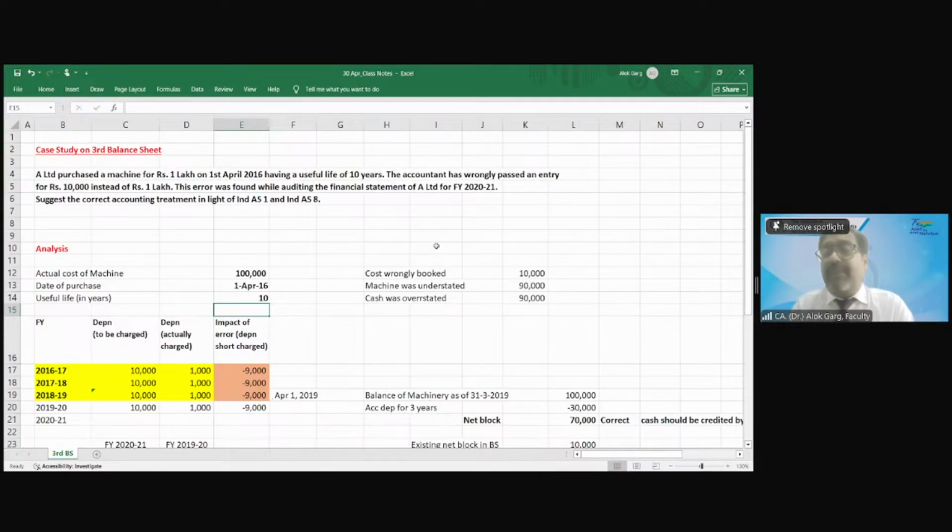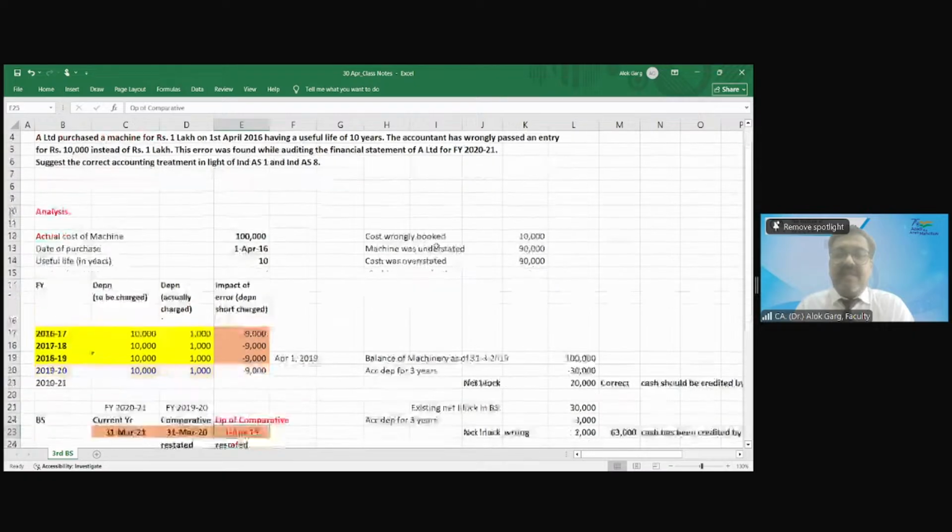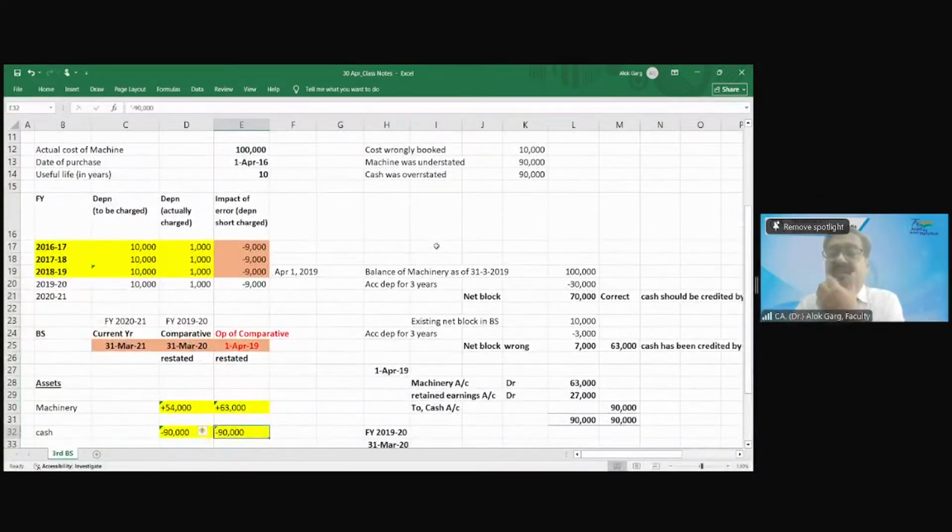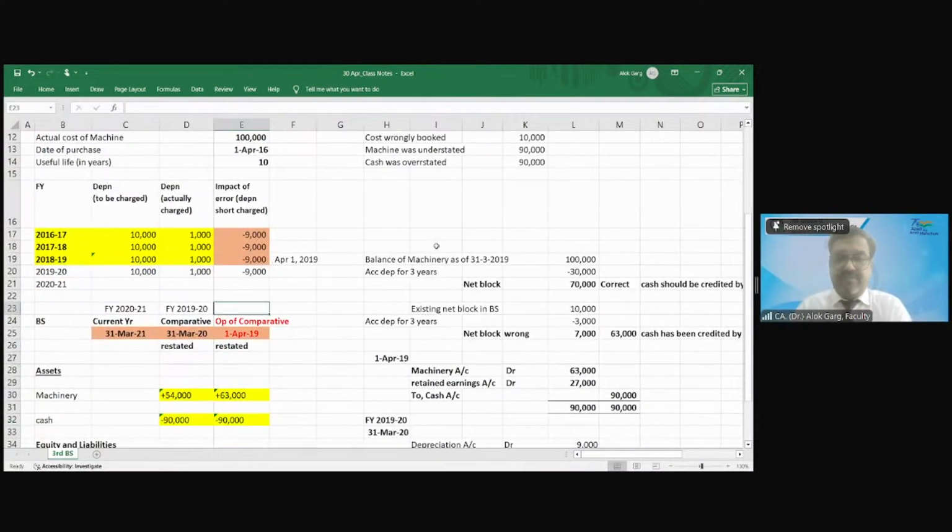So these were the impact. Now, Ind AS says that when you prepare your current year financial statement, your current balance sheet, you will prepare your current year balance sheet, which is FY 2021. What is the balance sheet date for FY 2021? 31st March 21, right? These accounts are open. You will prepare now, okay?